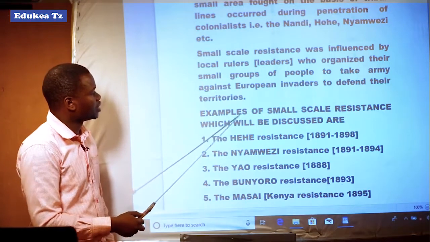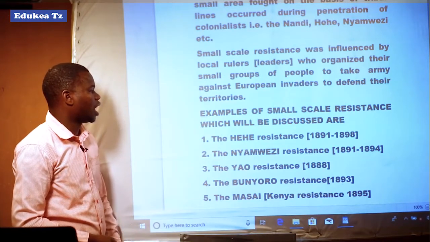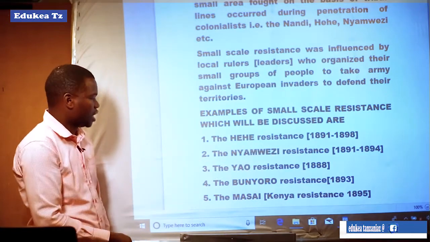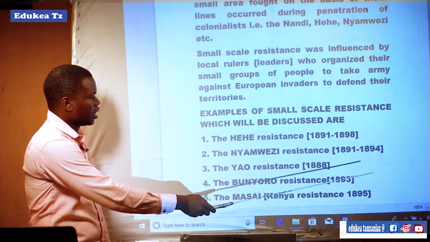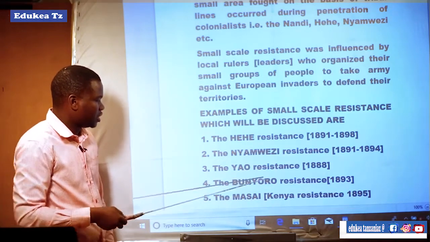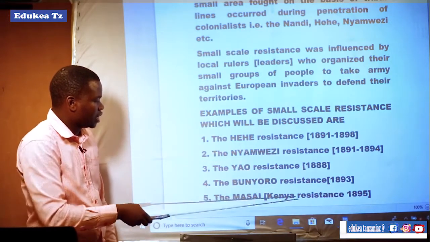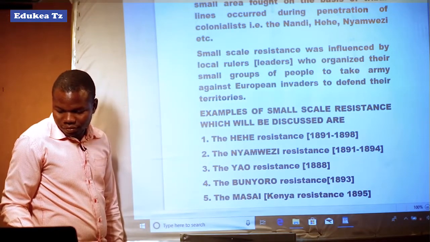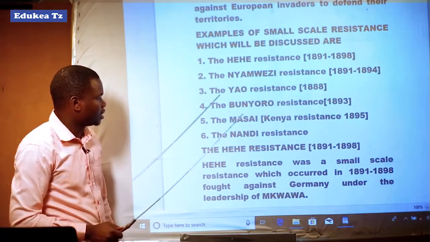Here we have examples of small-scale resistance which will be discussed as follows: the Hehe resistance of 1891 to 1899, the Nyamwezi resistance of 1881 and 1891 up to 1894, the Yao resistance of 1888, the Bunyoro resistance of 1893, the Maasai of Kenya resistance of 1895, and not only this, even the Nandi resistance.